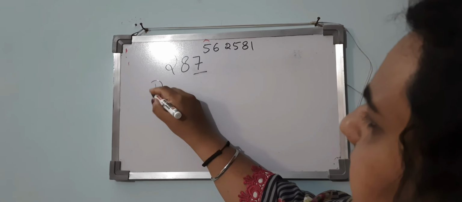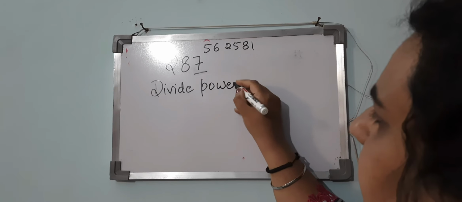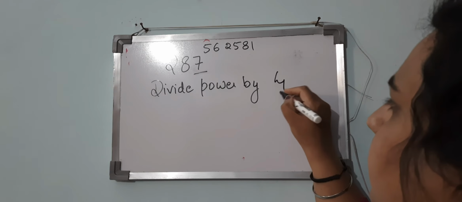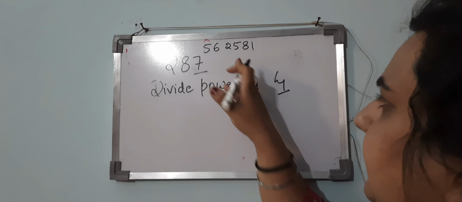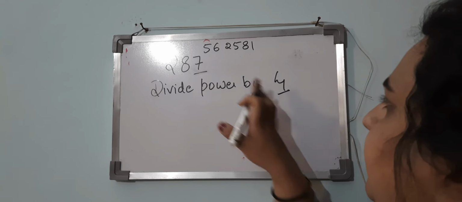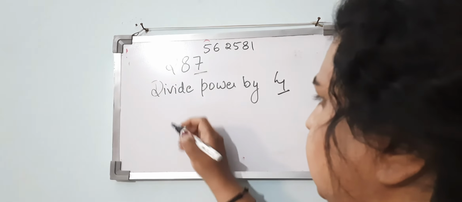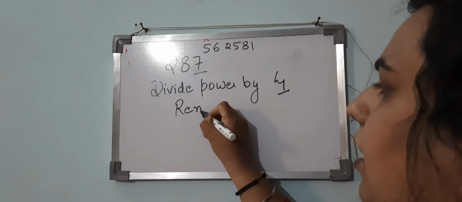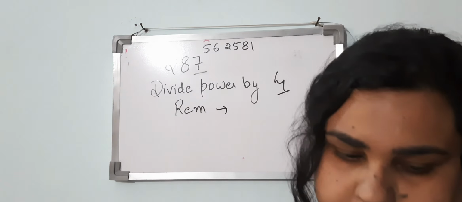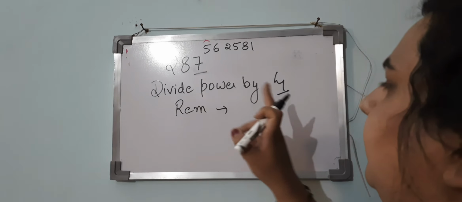Now divide the power by 4, or you can say divide the power by the cyclicity of the unit digit of the number. When you divide the power by 4, you get a remainder.